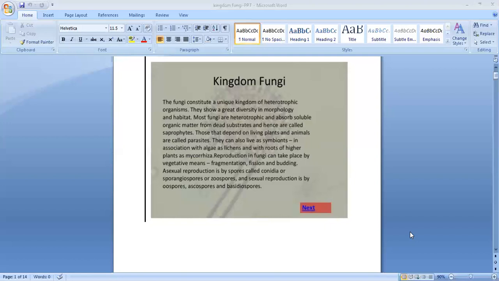The plant will do photosynthesis, and the food and nourishment it makes will be given to the fungus or fungi. So both are equally benefited. That is called symbiotic life, or symbiont. Clear? So the third type is symbionts, which we can see in the roots of higher plants. That is called mycorrhiza.